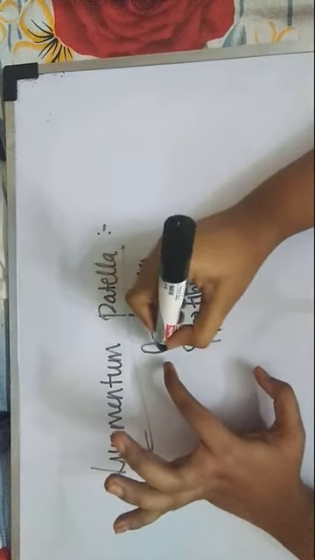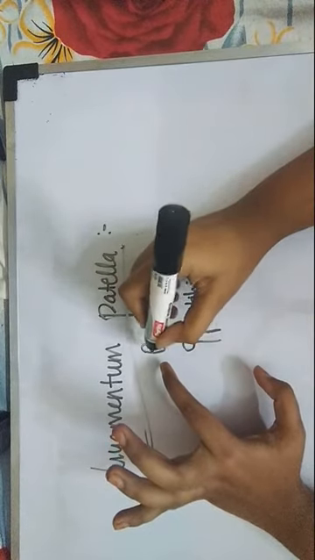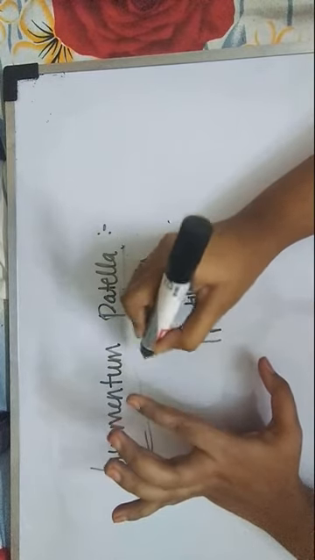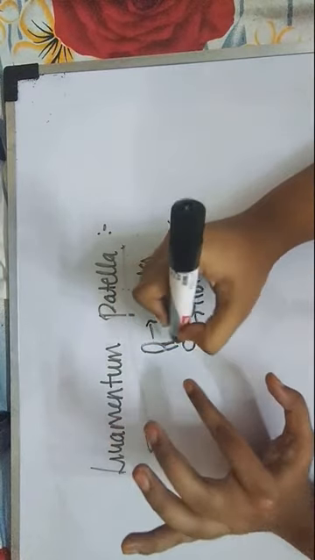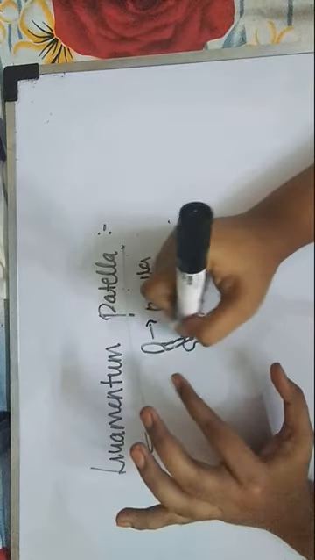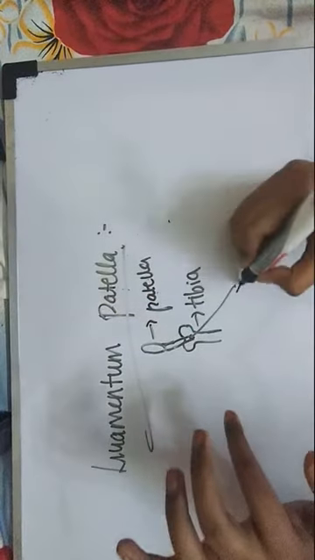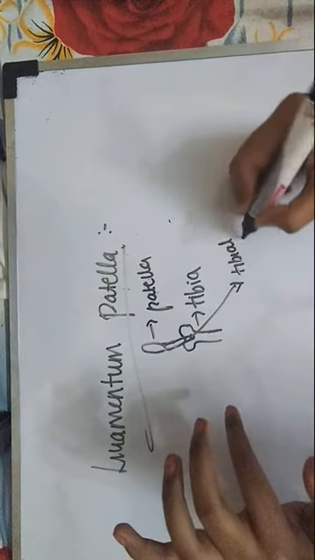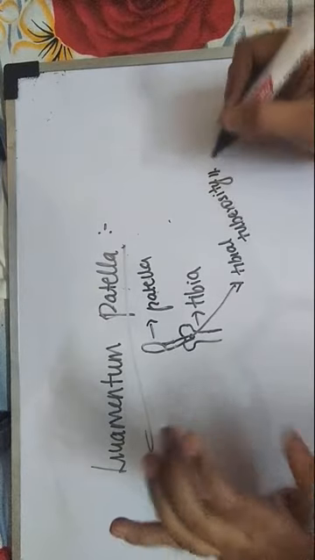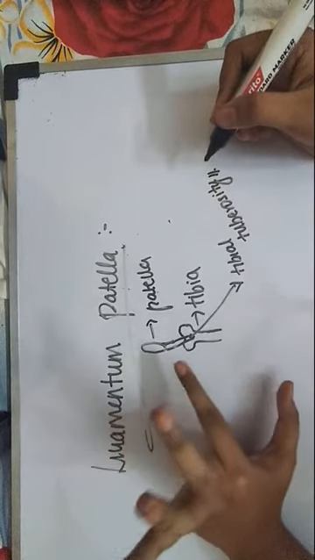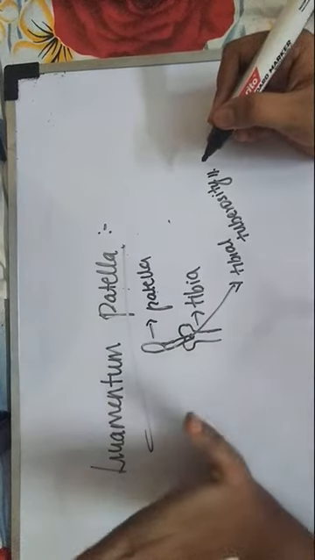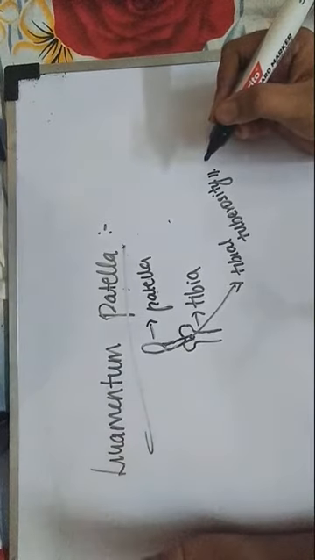Superiorly, it is attached to the rough surface of the patella. Just remember, superiorly it is attached to the patella. Inferiorly, that is below, it is attached to the tibial tuberosity, which is present in the anterior aspect of the tibia. So this is the tibial tuberosity. Superiorly it is attached to the patella, and inferiorly it is attached to the tibial tuberosity, which is present in the anterior aspect of the tibia bone.